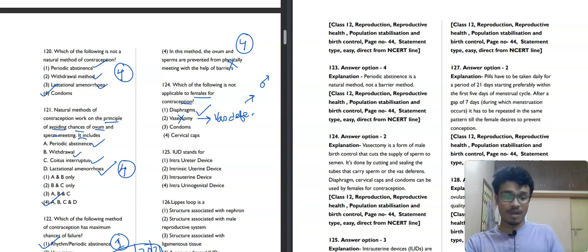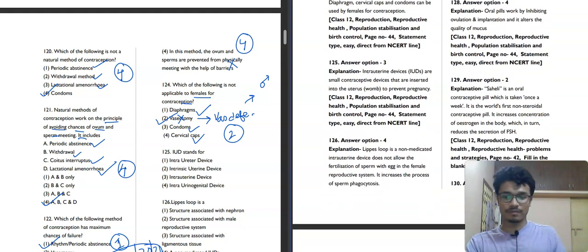And condoms, we have female condoms, which are not mostly popular, but they have female condoms. And the cervical cap is also used in females. That's why those are applicable, and vasectomy is not applicable for female contraception. The second option is a vasectomy. Now we'll move towards the next question, question number 125.